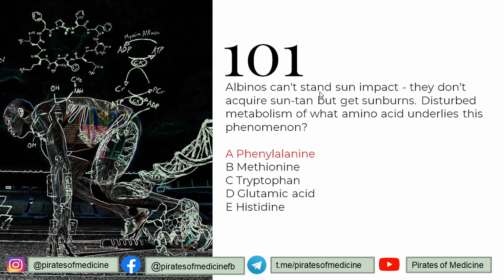101st is that albinos can't stand sun impact. They don't acquire a suntan and they get sunburn. Disturbed metabolism of what amino acid underlies this phenomenon?